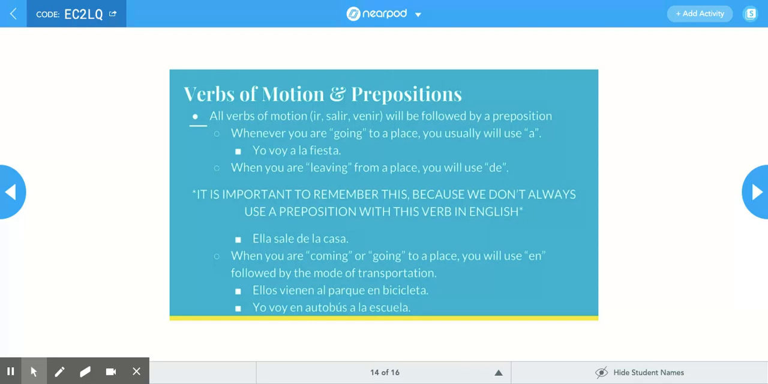It is important to remember this because we don't always use a preposition in English. Ella sale de la casa, she left from the house. When you are coming or going to a place, you will use en followed by the mode of transportation. So ellos vienen al parque en bicicleta. So they come to the park on bicycle or by bicycle. Yo voy en autobús a la escuela. Okay, I go by bus to school.